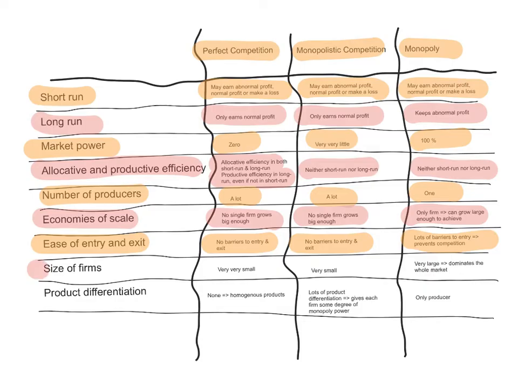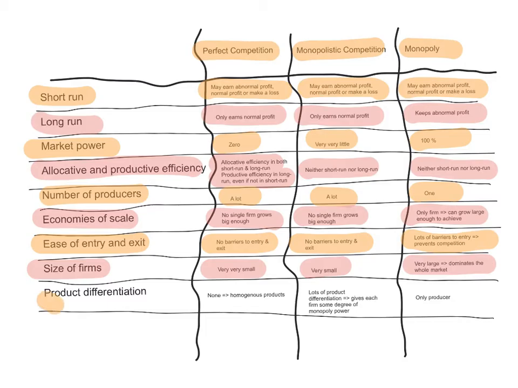In terms of the size of the firms, in perfect competition, each firm is very, very small because there are lots of them. In monopolistic competition, they are usually very small firms. The monopolist, however, is very large, dominates the whole market, and that's why they are a monopolist.